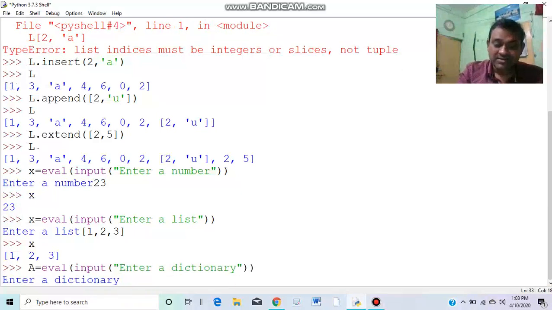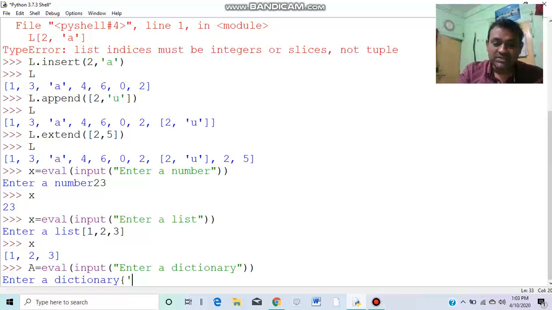If you enter a dictionary, you know very well that a dictionary is entered with curly brackets, that is braces. So suppose I am entering a dictionary in pairs of key and value.